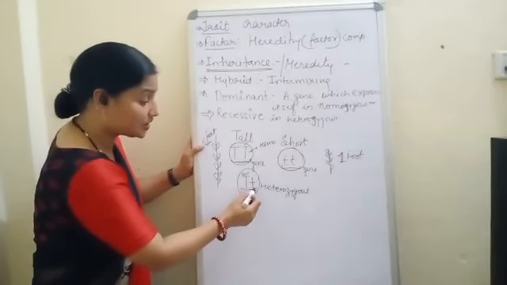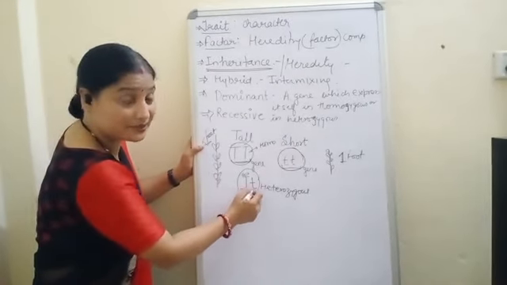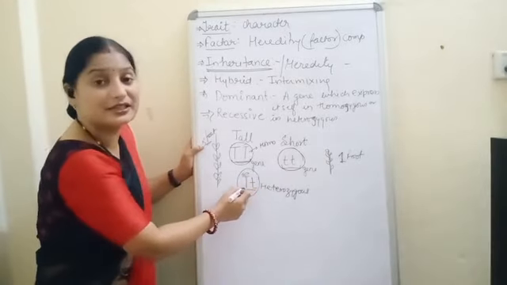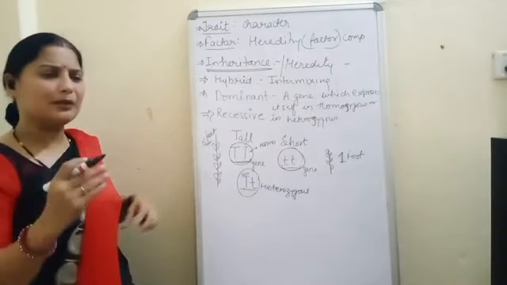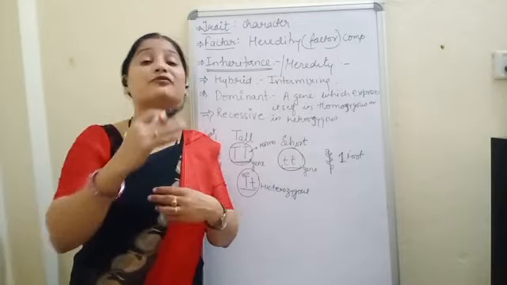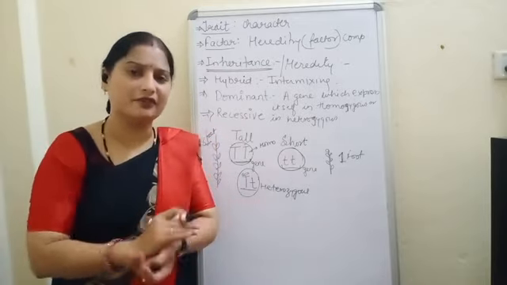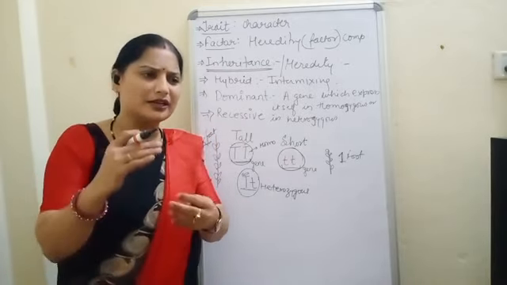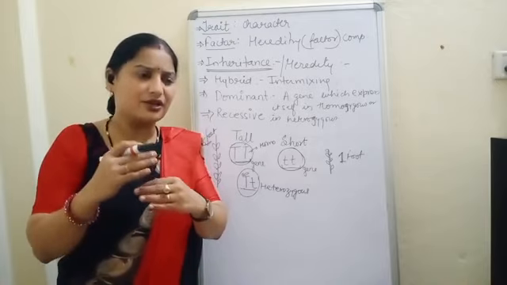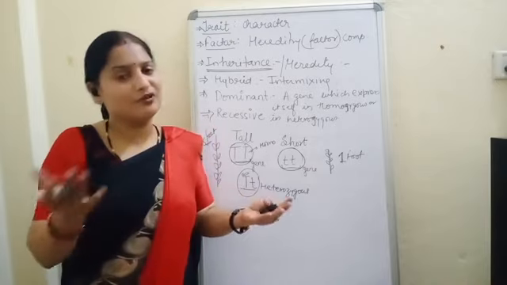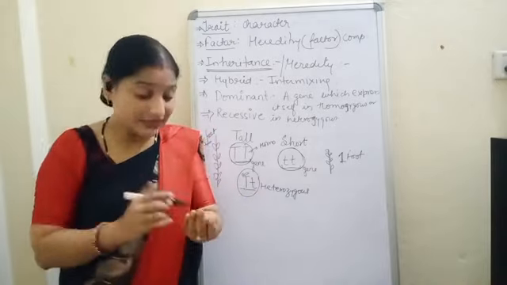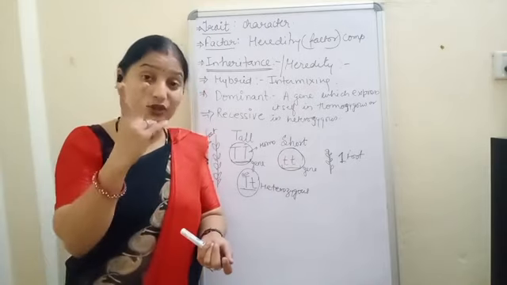In the heterozygous condition, it will not represent itself because the dominant is representing. Every time, the person who is more powerful will represent everywhere, and those who are a little bit dumb, a little bit shy, will not express themselves. In the same way, we have two genes.